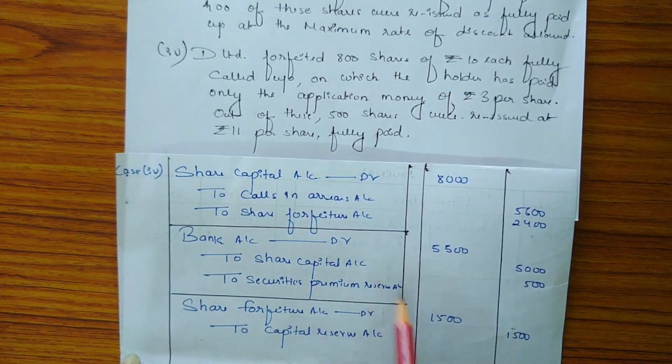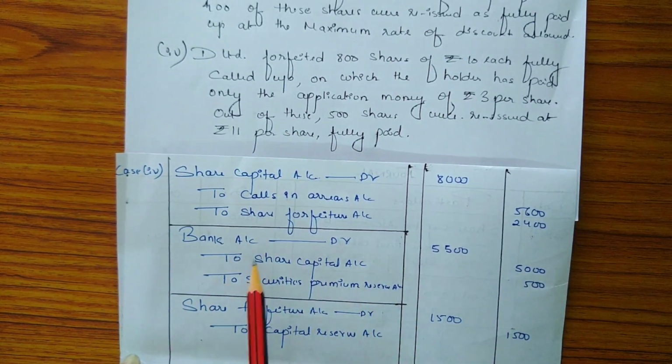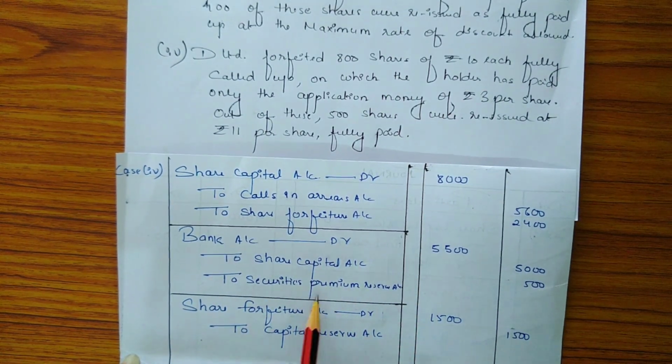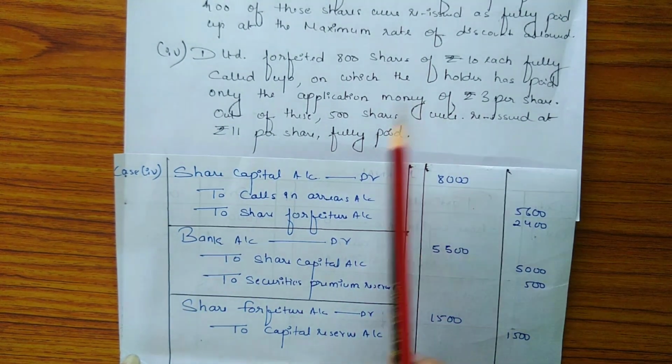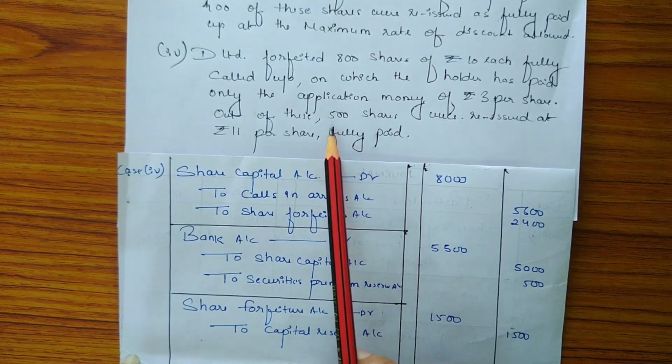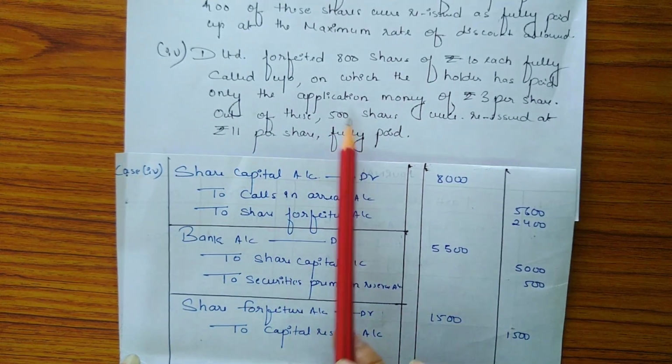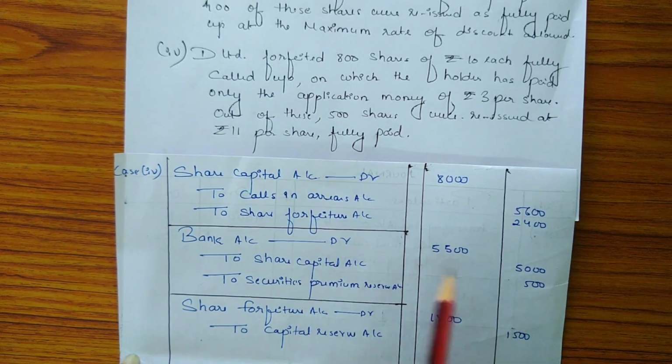So the entry for reissue of shares will be: bank account debit, to share capital account, to securities premium reserve account. Bank account will be debited with the amount 5,500, as the number of reissued shares is 500 and the reissue price is 11. So 500 into 11 is 5,500.